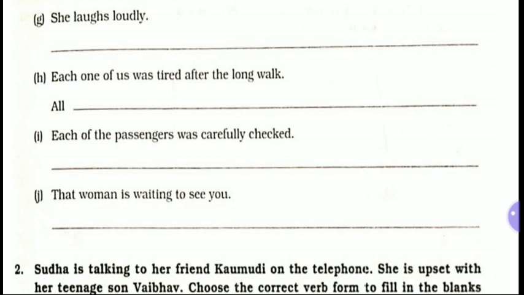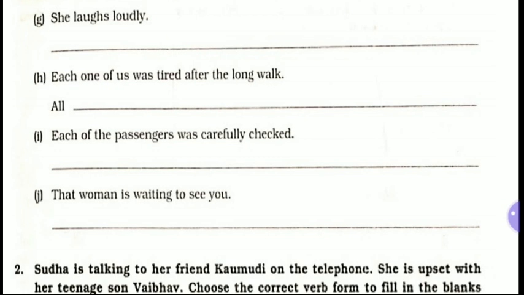All of us were tired after the long walk. Here you can make another sort of sentence also, with slight difference. All of us were tired after the long walks. It depends upon you, whether long walk or long walks.